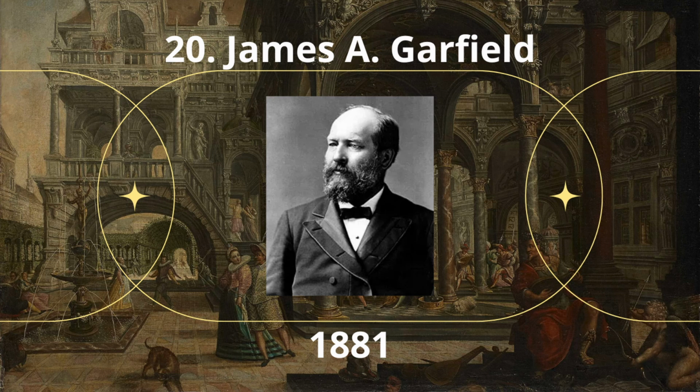Number 20. James Abram Garfield. James Abram Garfield was the 20th President of the United States, serving from March 18, 1881, until his death in September that year after being shot 2 months earlier. James Abram Garfield advocated for agricultural technology, an educated electorate, and civil rights for African Americans. He also proposed substantial civil service reforms, which were passed by Congress in 1883 as the Pendleton Civil Service Reform Act, and signed into law by his successor, Chester Alan Arthur.